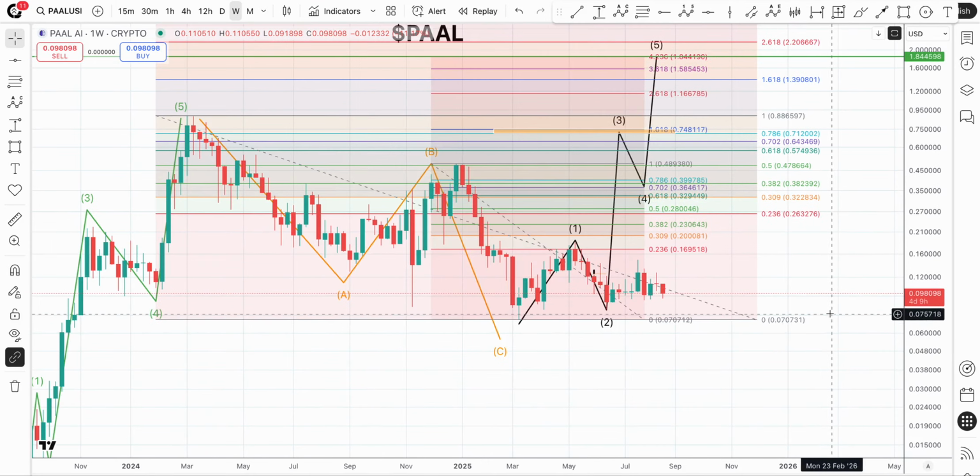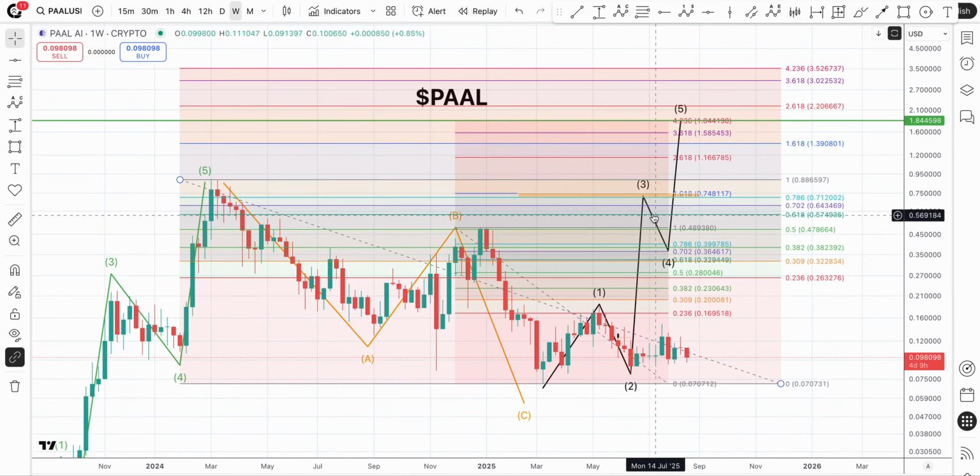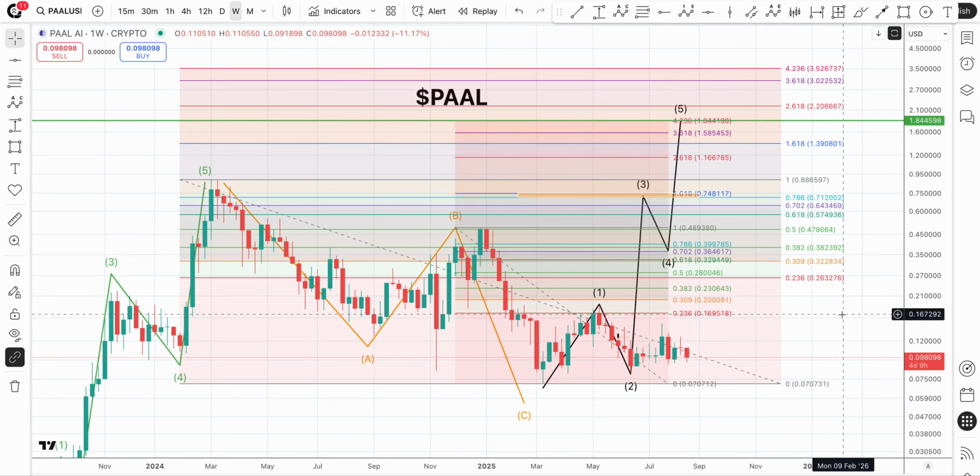We just got to see how this thing moves, and this third wave is going to be pretty indicative of that. We should have a much better idea, but it makes complete sense for us to run up here above that B wave high, but still stay short of the all-time high. We get that deep retrace down here where we found some confluence in the fibs, and then we run off and ride off into glory.